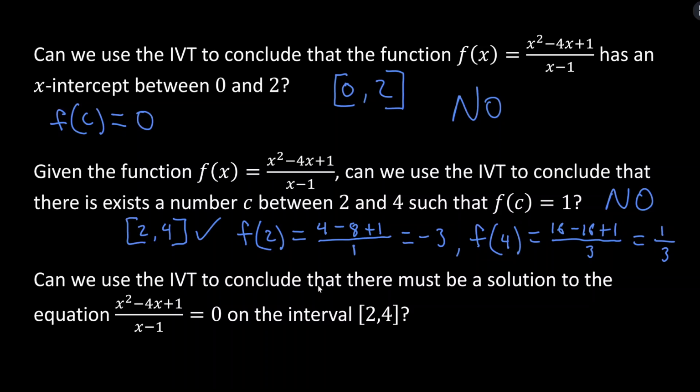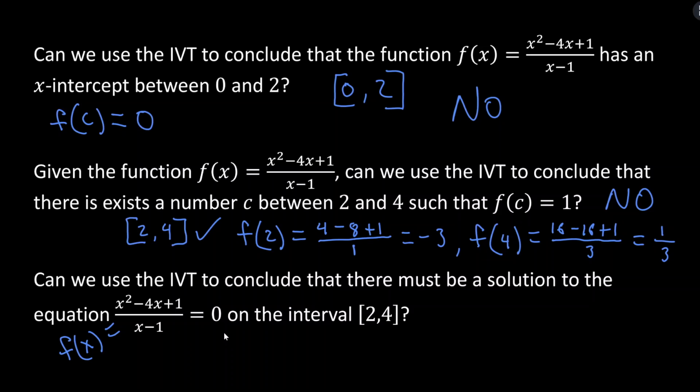Finally, can we use the IVT to conclude that there must be a solution to this equation on the interval 2, 4? All right, now all of a sudden we're talking about equations, and before we've been talking about functions. These things are very related, although it may not be obvious at first. How can we think about this in terms of the IVT, like function values? Well, if we have a function f of x equals this expression here, then how can we relate that to this expression equals 0?